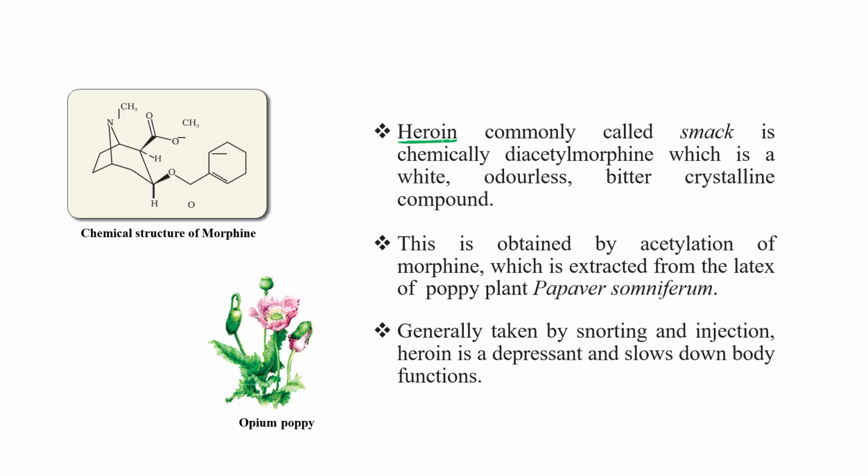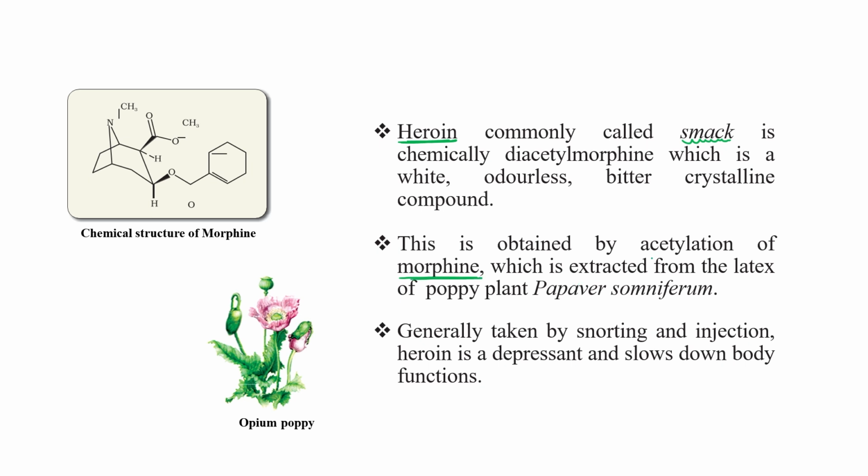Heroin is commonly called smack, and it is chemically diacetyl morphine, a white, odorless, bitter, crystalline compound. Heroin is obtained from morphine by acetylation of morphine.